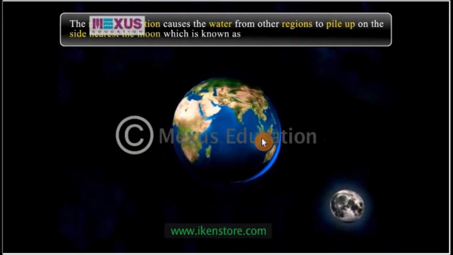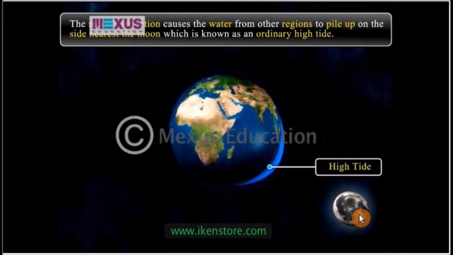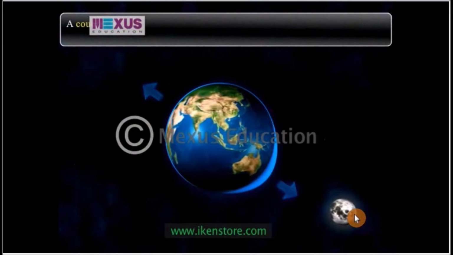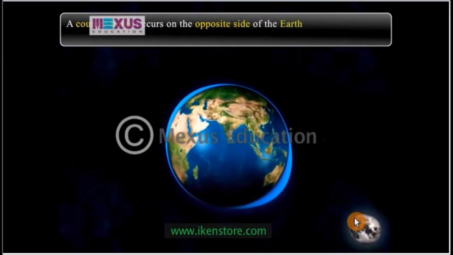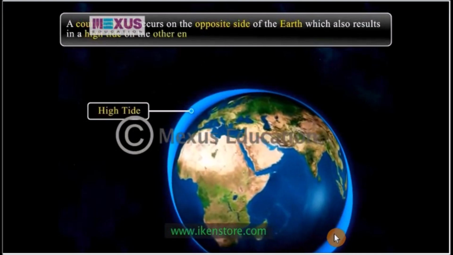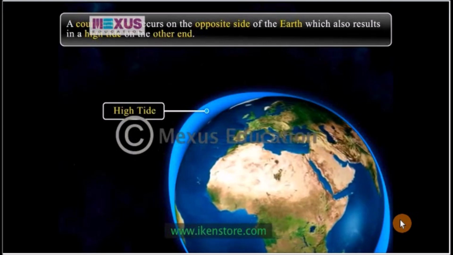Let's look at this diagram very well. This is the Earth and this is the moon. Now, we said earlier that the moon has a force of gravity. So as the Earth rotates, the part of the Earth that comes to face the moon, because the moon has a force of gravity, it pulls its sea waters closer to it. So there will be a bulge of the sea at the region that is facing the moon.